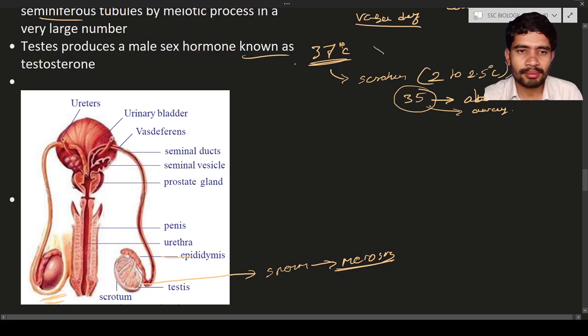So this is the male reproductive system. It is going to contain the testes, next it is going to contain the epididymis. Here is the epididymis, and this is the vas deferens. Next is the Cowper's gland, etc. These all are the different parts that are present in the male reproductive system.